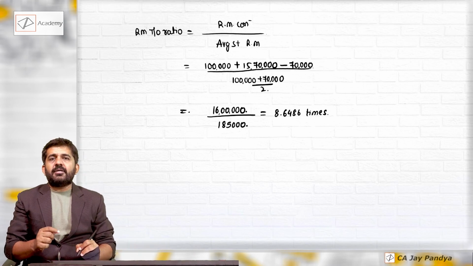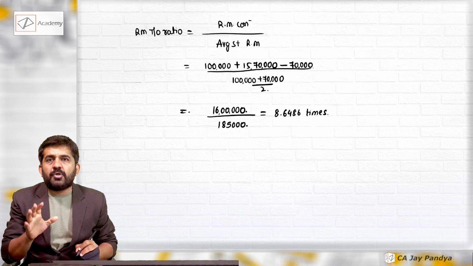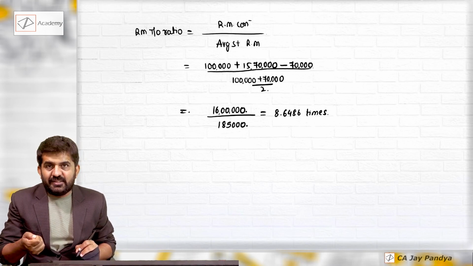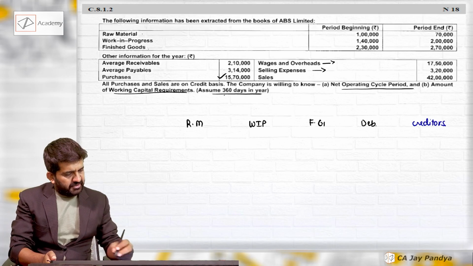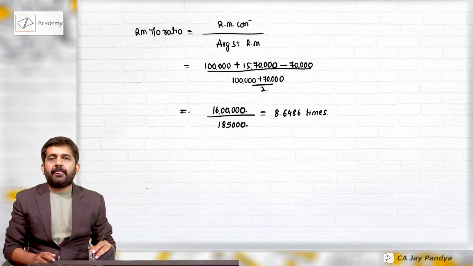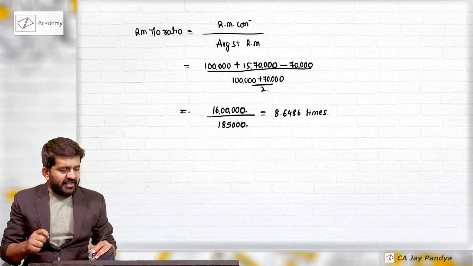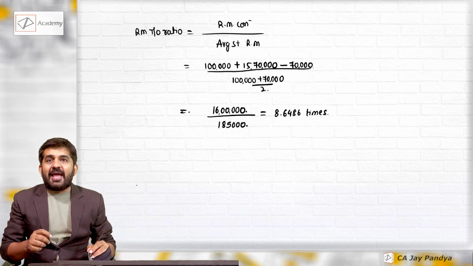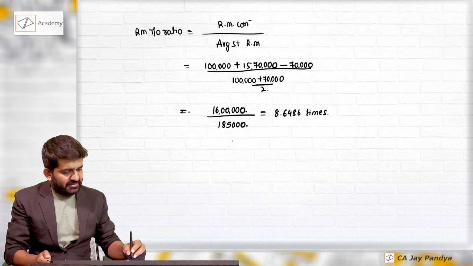Please understand, we have also understood how to find out answer in days or in year. It is given, yes, 360 days in a year. If it is happening 8.6486 times, it is happening in how many days? How we can find it out?